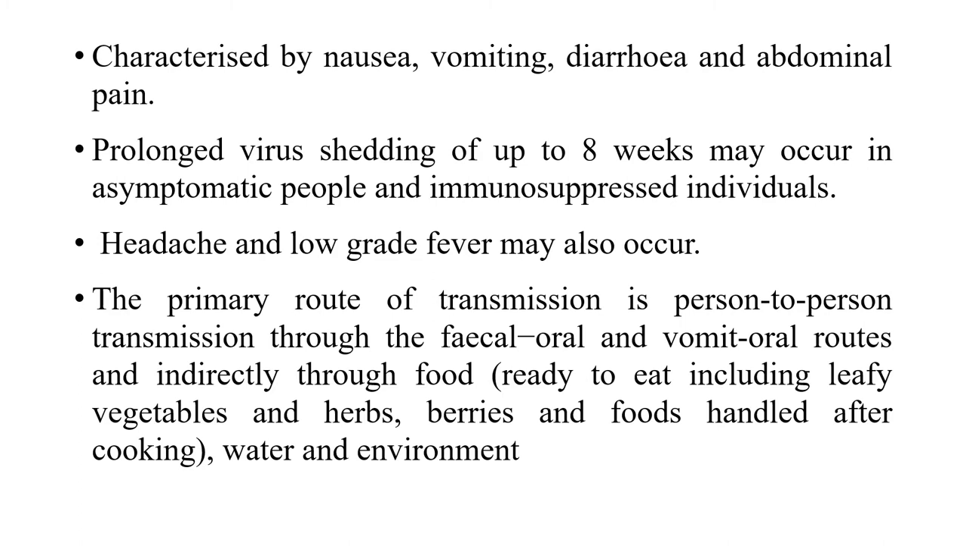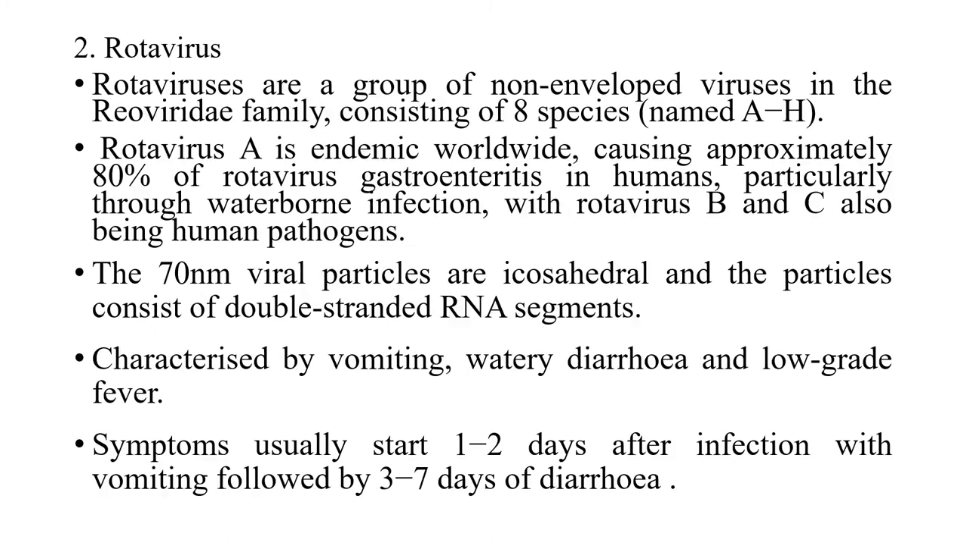So the symptoms are nausea, vomiting, diarrhea and abdominal pain, and prolonged virus shedding of up to 8 weeks may occur in asymptomatic people and also in immunosuppressed individuals. And headache and low-grade fever are also symptoms, and the primary route of transmission of this virus is from person to person or through the fecal-oral and vomit-oral routes, and also indirectly through the food, water and environment. The second one is the rotavirus.